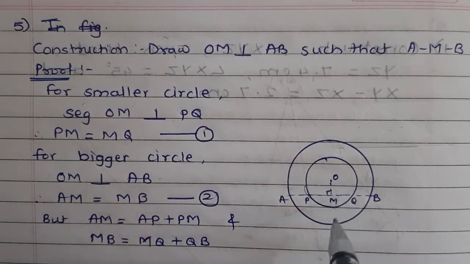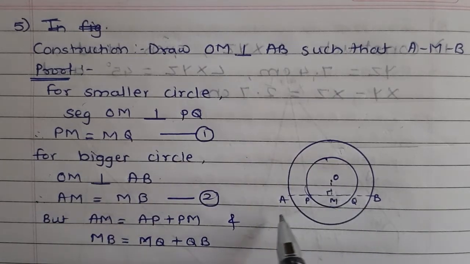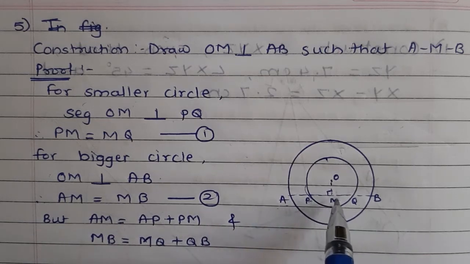Similarly for the bigger circle, OM perpendicular to AB, therefore AM equals MB, again for the same reason. So AM equals MB, we give the number 2. But here AM is AP plus PM and MB is MQ plus QB.